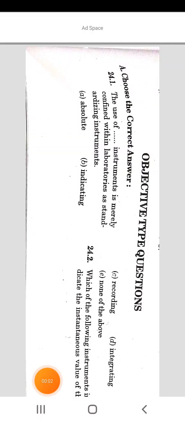Hello guys, today we discuss the top MCQs on instruments and measurements. So let's start with the first MCQ.